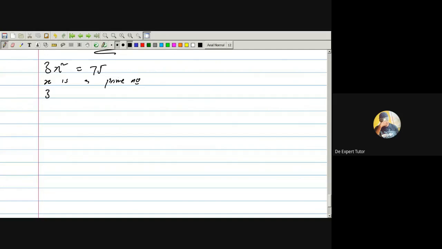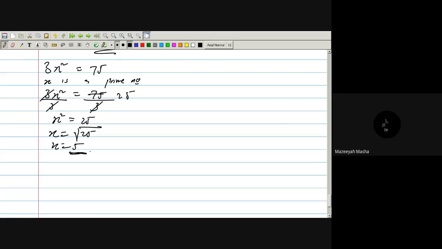So let's go. 3x squared equals 75. I want to look for x. I'll divide both sides by 3. Cancel 3 here, 1. 3 in 75 will give me 25, right? So x squared equals 25. If I take the square root, x equals the square root of 25, which is 5. As simple as that.